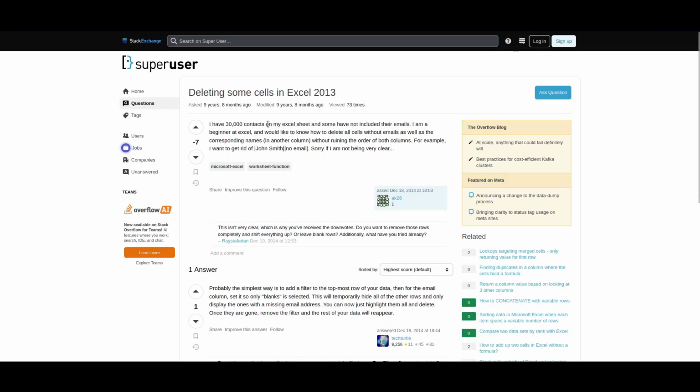Alright, next one. Deleting some cells in Excel 2013. I have 30,000 contacts in my Excel sheet and some have not included their emails. I'm a beginner at Excel. I would like to know how to delete all the cells without emails as well as the corresponding names in another column without ruining the order of both columns. For example, I want to get rid of John Smith, no email. Sorry if I'm not being very clear.